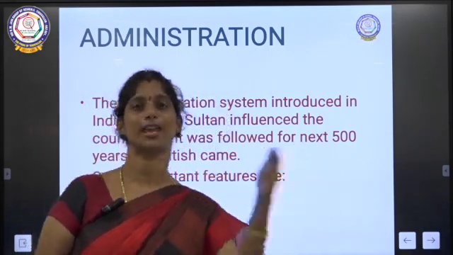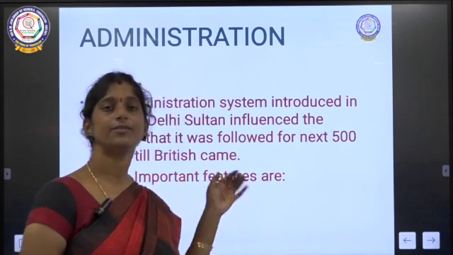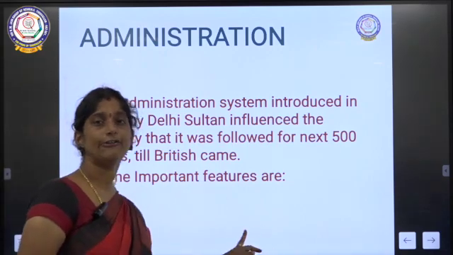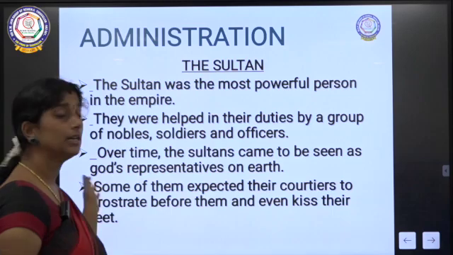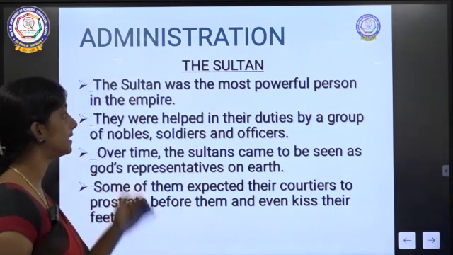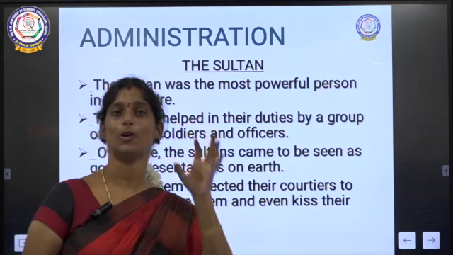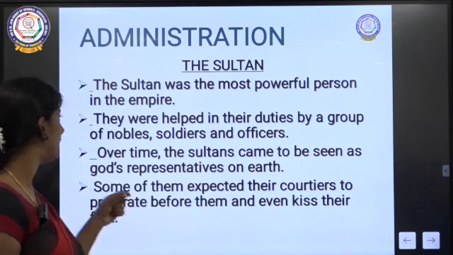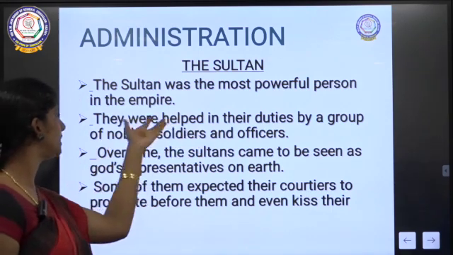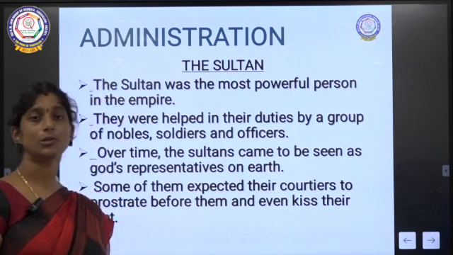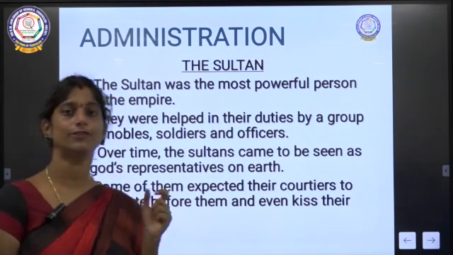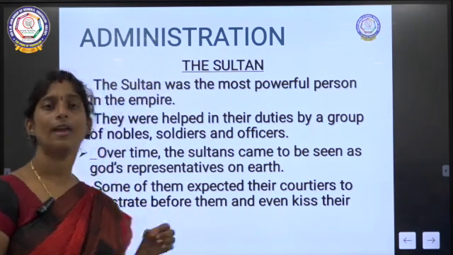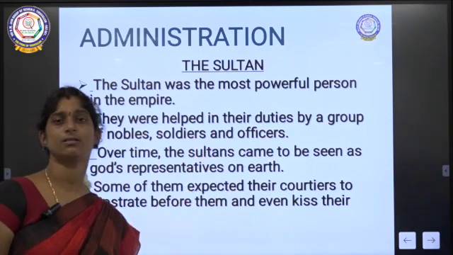That is, till the British came to our country, the administrative system introduced by them was followed in our country. Some of the important features about this administrative system are: first, the Sultan. The Sultan was the head, we all know about that. He was the most powerful person in the empire, and he was helped in his duties by a group of nobles, soldiers and officers.